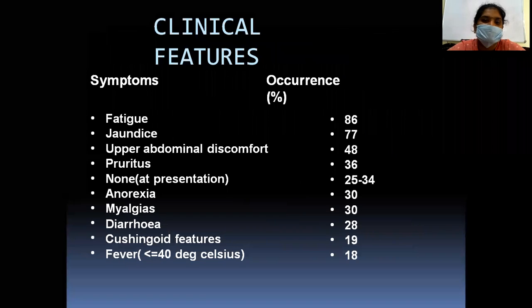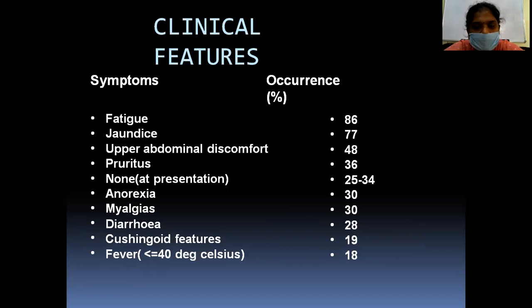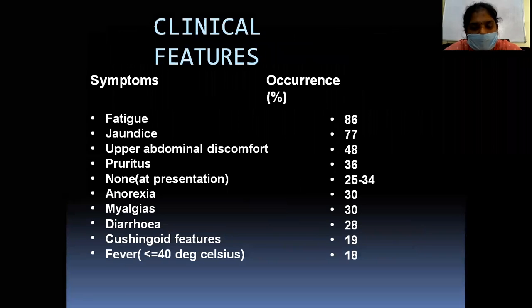Now we will discuss the clinical features. Symptoms like fatigue, jaundice, upper abdominal discomfort, pruritus, anorexia, myalgia, diarrhea, Cushingoid features, and fever. These all are seen. Fatigue is the most common, followed by jaundice and the remaining features.